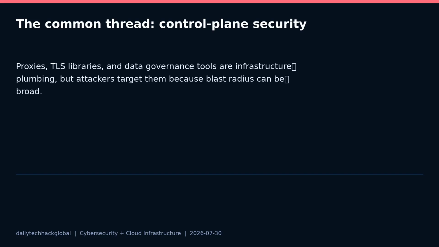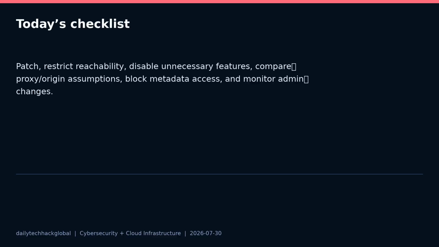Today's practical checklist: upgrade Apache Traffic Server to 9.2.15 or 10.1.4, upgrade Netty to 4.1.136.Final or 4.2.16.Final, upgrade Apache Kyuubi to 1.12.0, upgrade Apache Atlas to 2.6.0, restrict proxy and admin endpoints, disable unnecessary plugins and proxy features, compare gateway and origin parsing expectations, block metadata service access from data platform components, monitor for malformed HTTP traffic, unusual proxy destinations, unexpected admin changes, and suspicious TLS revocation behavior. Sources are in the description.